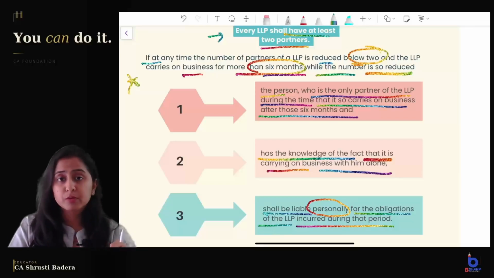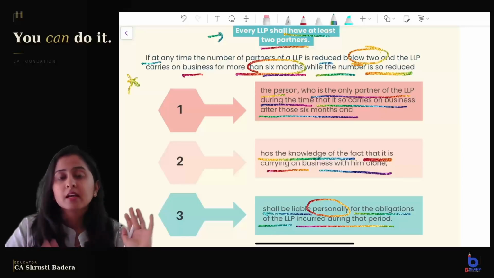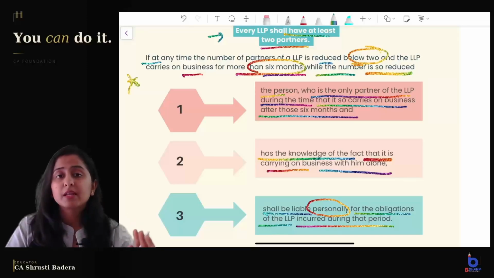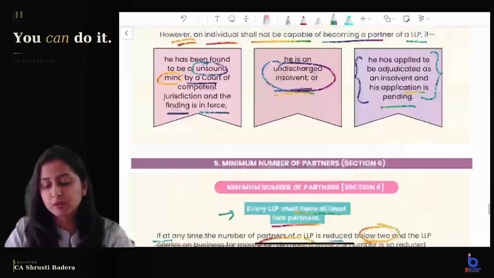So this is an important provision. They are giving you 6 months time to take another partner. If for more than 6 months you carry on the business knowing that you are carrying it on alone, then they will consider you as doing sole proprietorship and make your liability unlimited after the 6 months. Whatever is the liability of the LLP, that can be enforced against you. Those are the provisions about the number of partners.